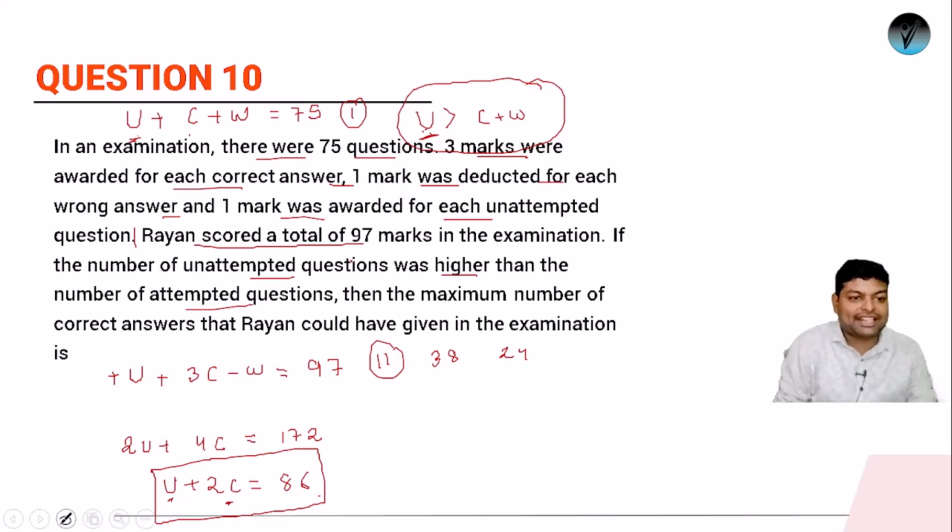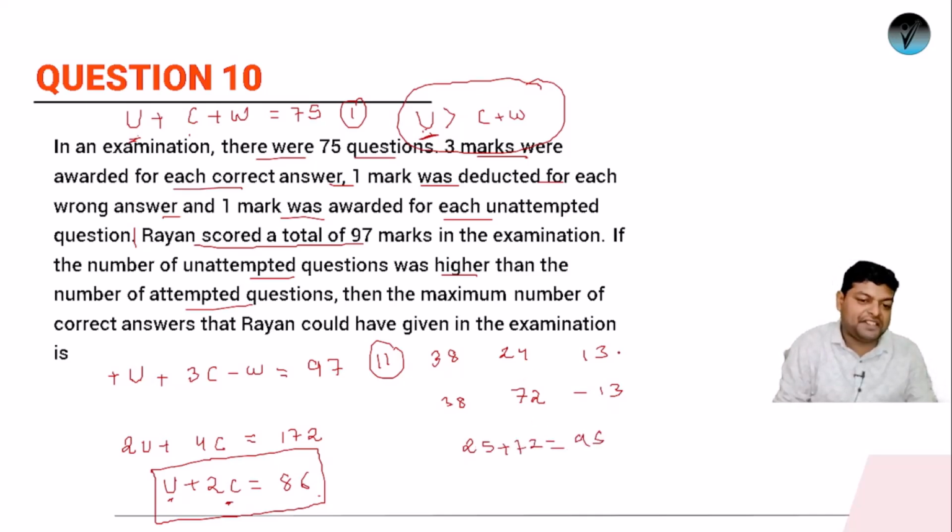Or adding these two, the total should be 75, right? If this scenario is happening, will that person be getting 97? Let's check. For 24 correct questions, he'll be getting 72 marks. For the 38 unattempted, minus 13 will be subtracted. So this will be 25, plus 72. Yes, he is getting 95.